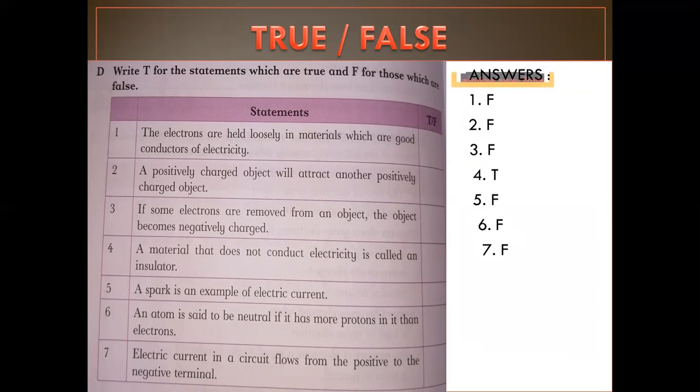True. A spark is an example of electric current. False. An atom is said to be neutral if it has more protons in it than electrons. False. Electric current in a circuit flows from the positive to the negative terminal. False.